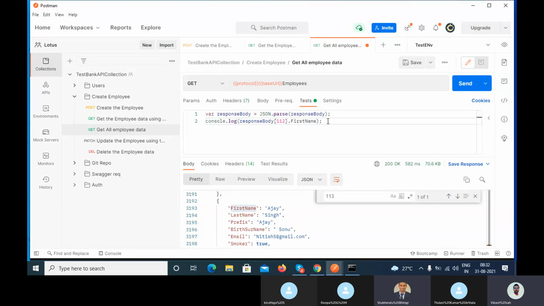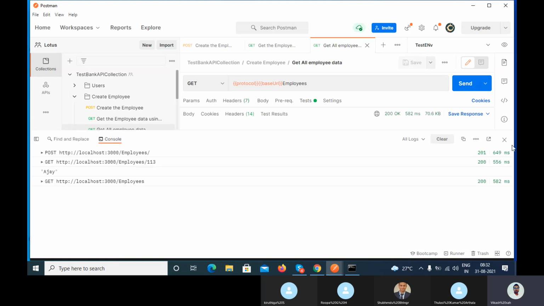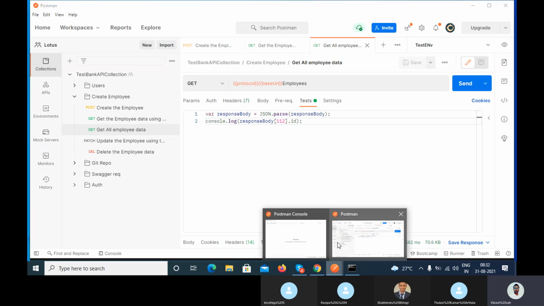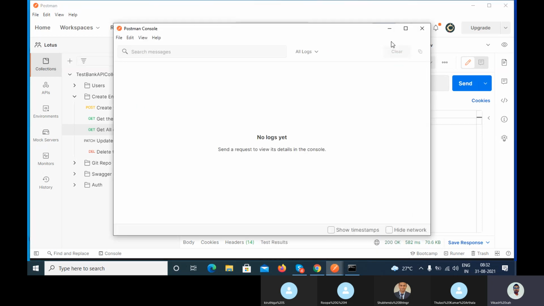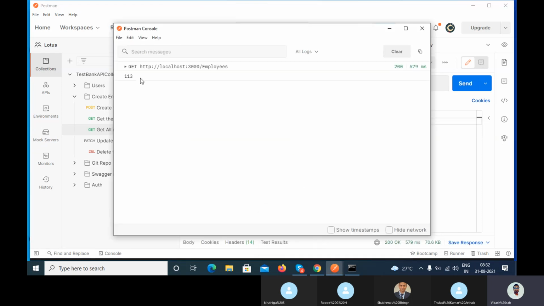Correct. Or we can take the ID. Let's suppose I want this ID, so let me pass the ID here instead of first name. Okay, and let me open the console window. Let me clear it. Now let me call. Here you can see 113 is there. So are you able to fetch the ID of that particular person, right?